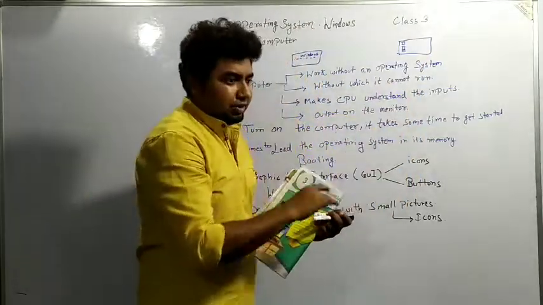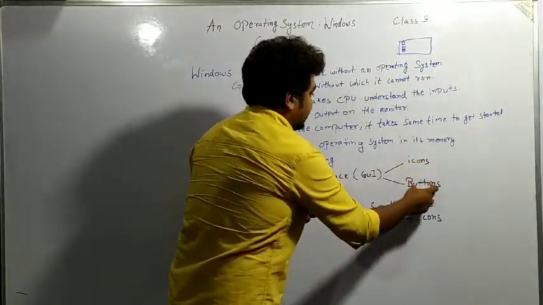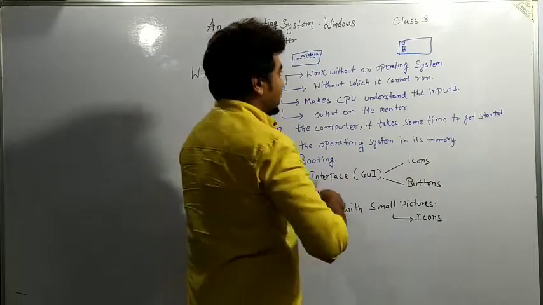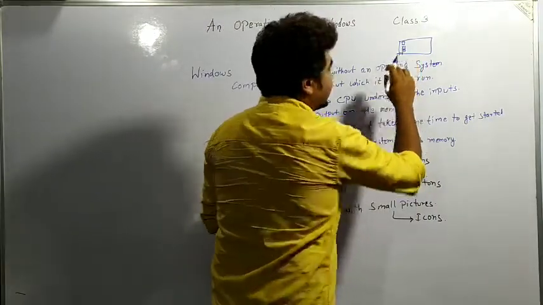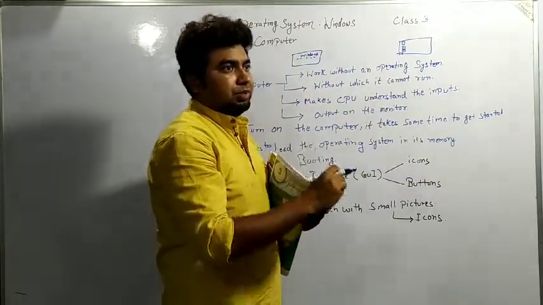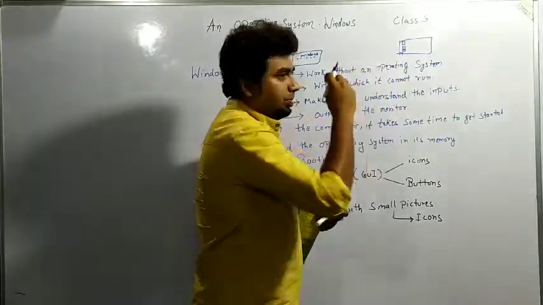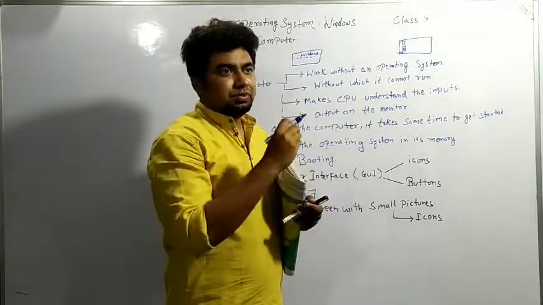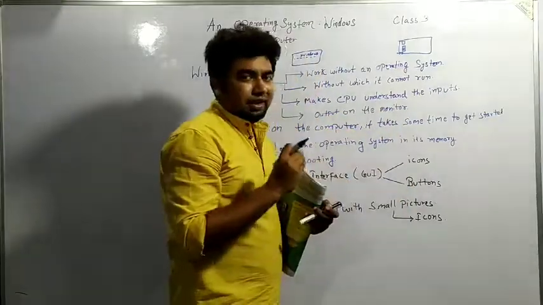Otherwise we have to write or type commands, but as we are having icons and buttons, they will also be there. The Start button is also there. If you press here, so many menus will come: programs, then accessories, control panel. So these are the things which come from the Start menu. So many things come up, for example, that only I have given.